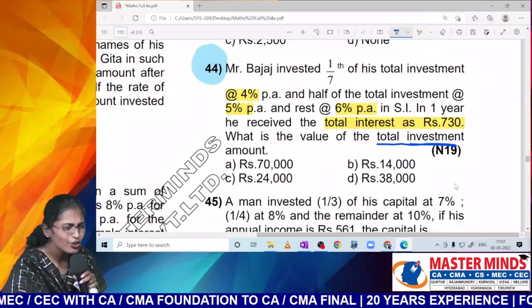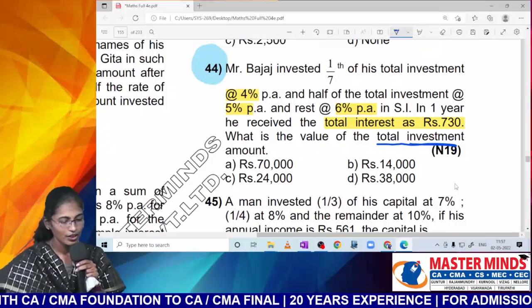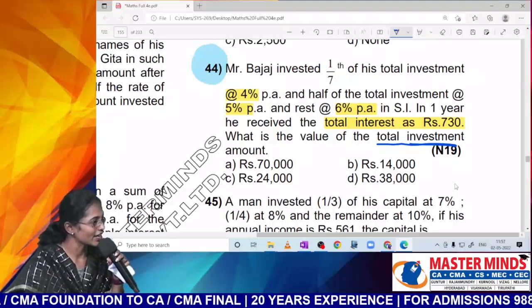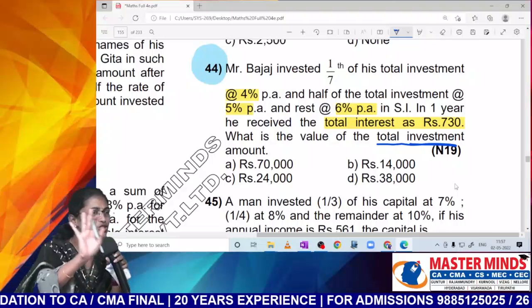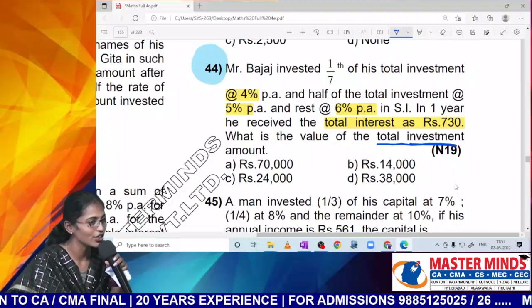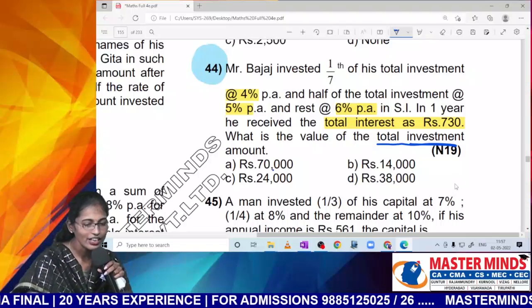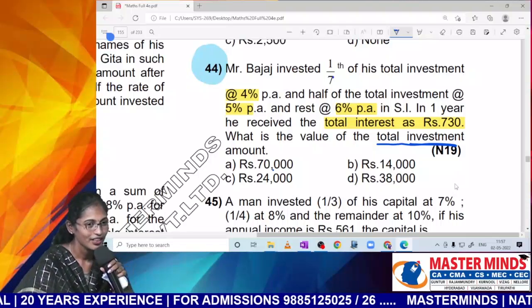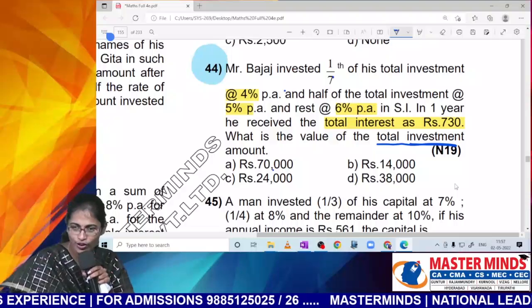May I know the process that you people are applying to solve this question? You will take the total principal as X, or else you people will go for option verification. Let me assume that you are going for option verification. So may I know the process that you people are starting off? 70,000 by 7. Next 70,000 by 2. Next remaining. That's what you are doing, right?